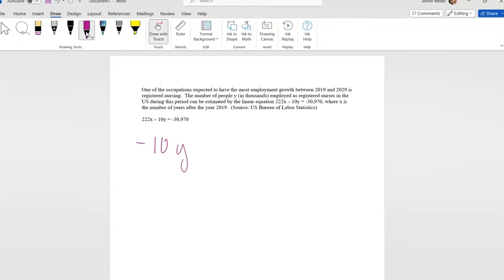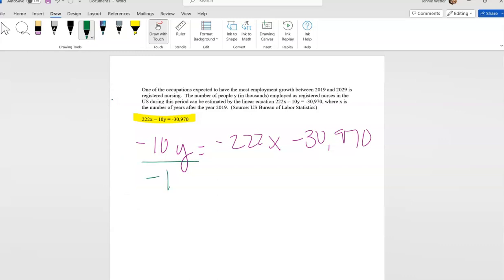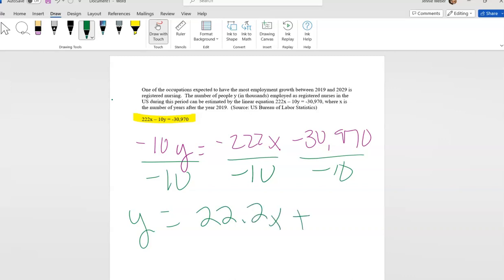So I'm going to rewrite this. I'm going to move this 22 next door, because right now this equation doesn't tell me anything. I don't look at that and see anything useful. But once I rewrite it, I am going to see some useful information. So I have y equals, and this is going to become positive, right? 222 divided by 10 is 22.2x. And then this is also going to be positive 30,970. If we divide by 10, we're just really taking away a 0.